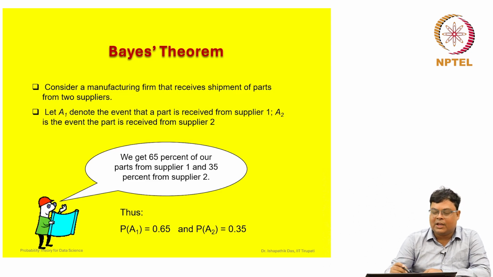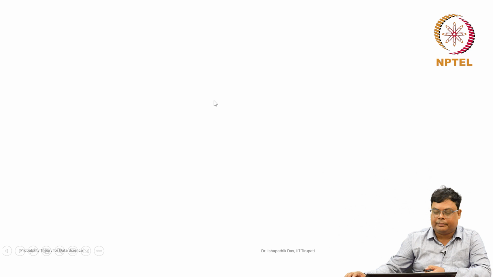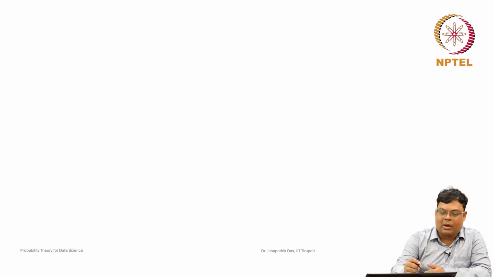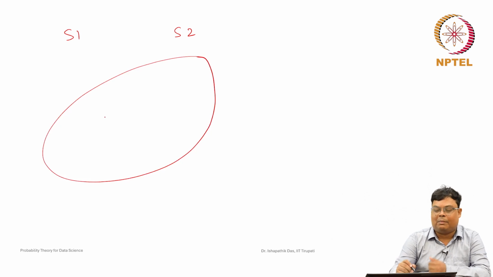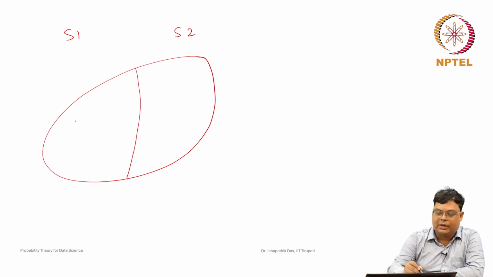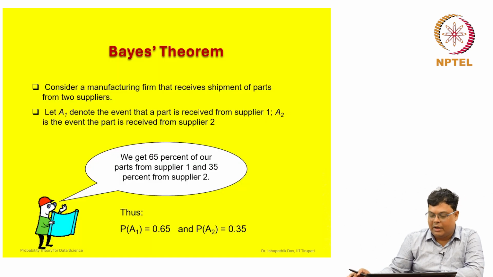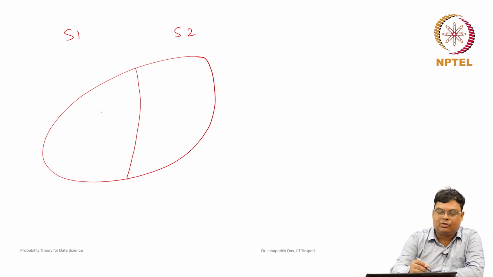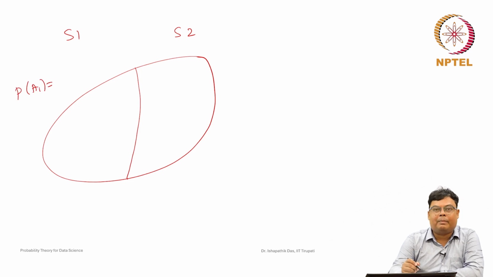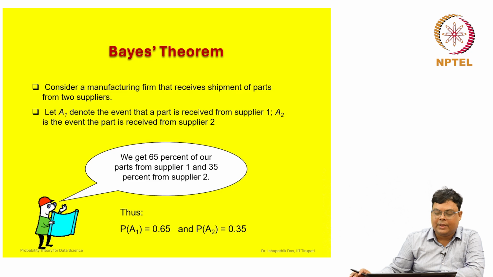Here, consider a manufacturing firm that receives shipment of parts from two suppliers. So, there are supplier 1 and supplier 2, and the manufacturing company takes some parts from supplier 1 and supplier 2. So, we define the events A1 and A2. A1 is the event that the part will be from supplier 1. This information is given.